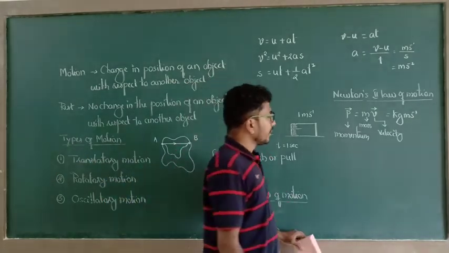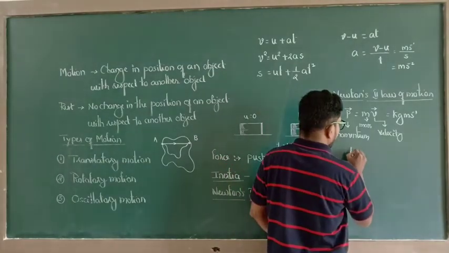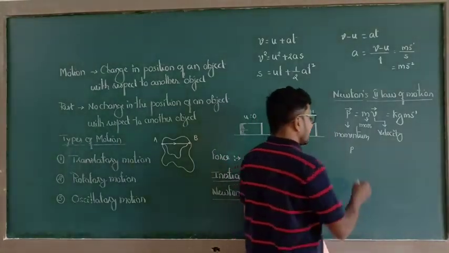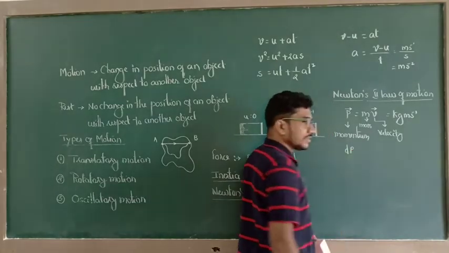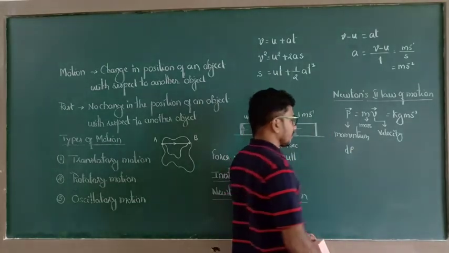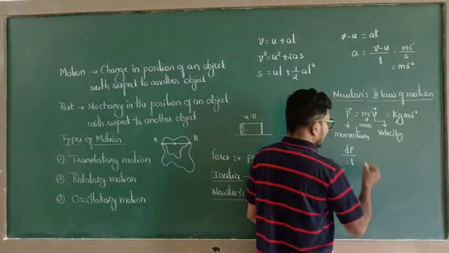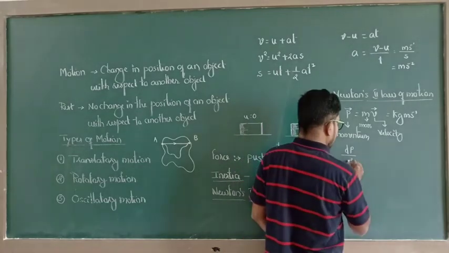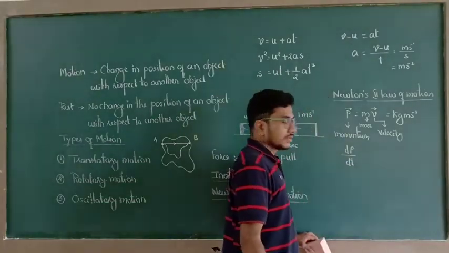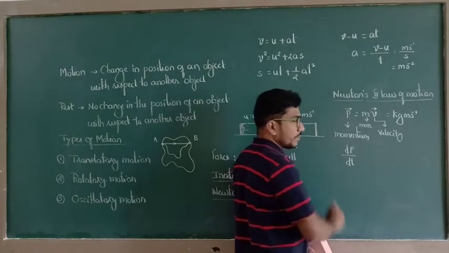So P is momentum, dP is the change in momentum, t is time, dt is the change in time, and dP by dt is the rate of change of momentum.